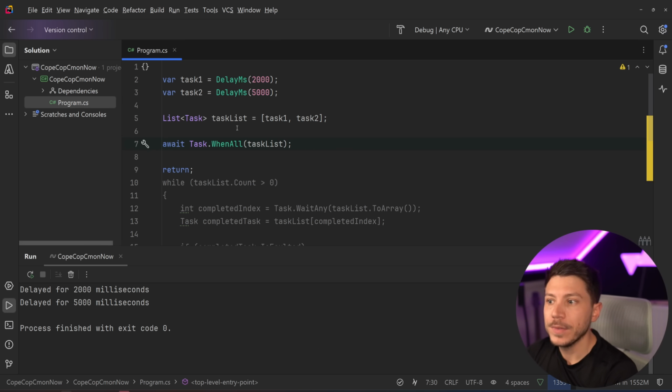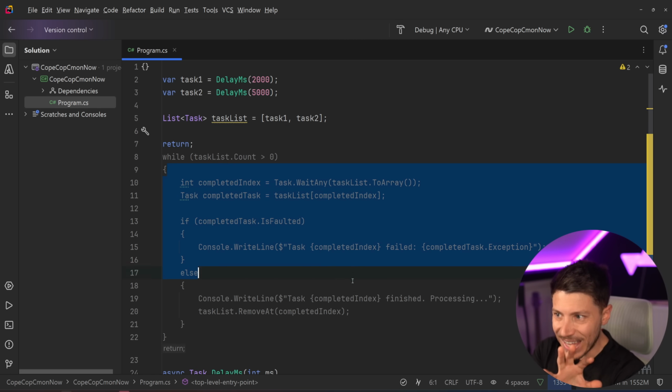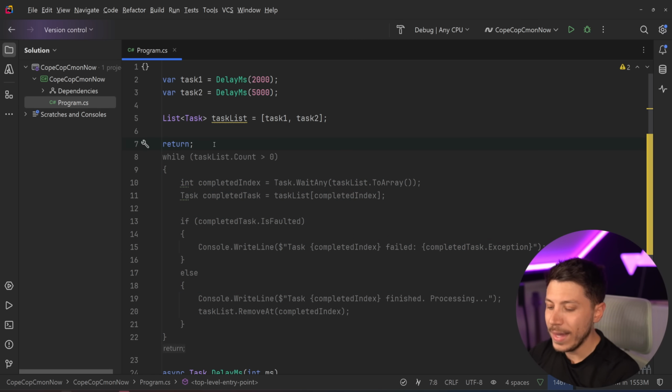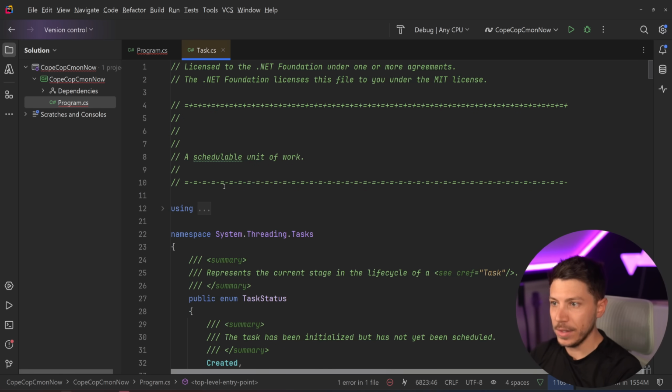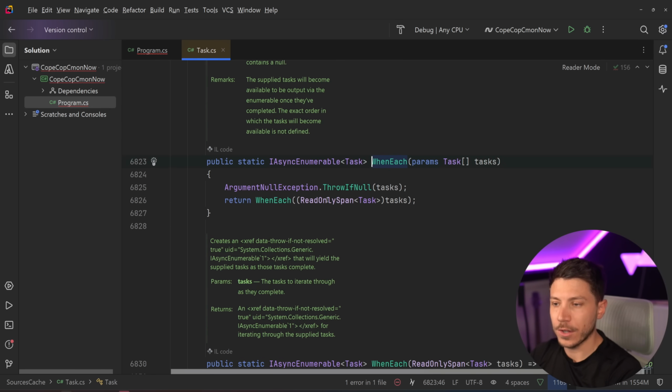But actually, .NET has introduced a way to do this exact same thing way easier. And that is Task.WhenEach. This is a method that was added a couple of versions ago in .NET, and it returns an async enumerable of tasks.